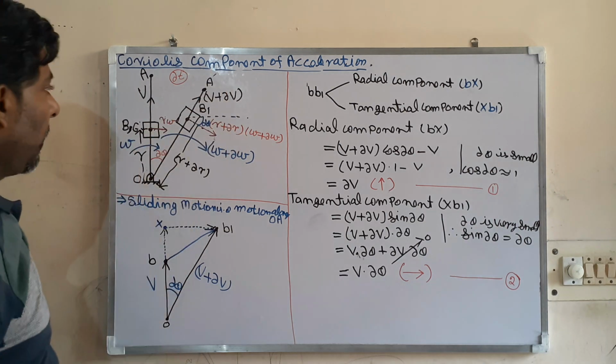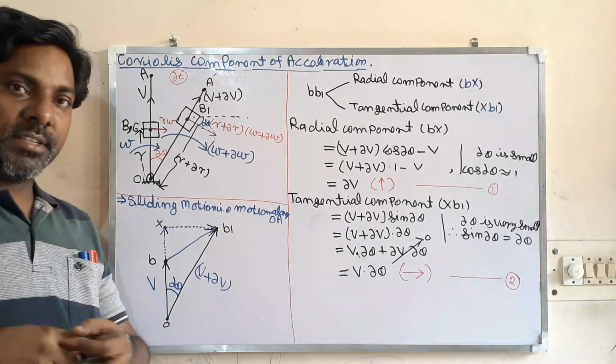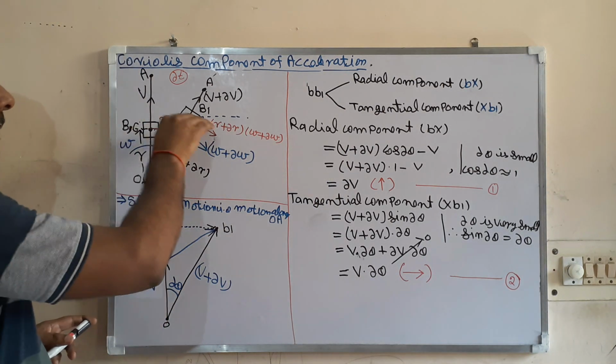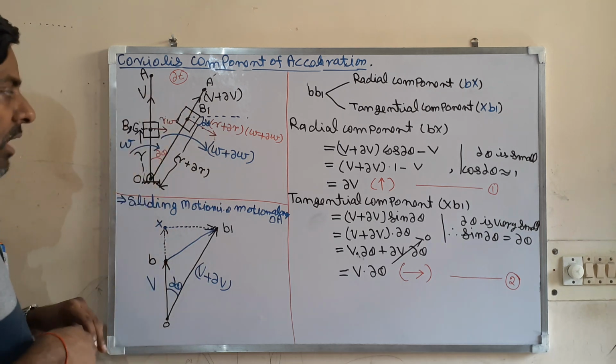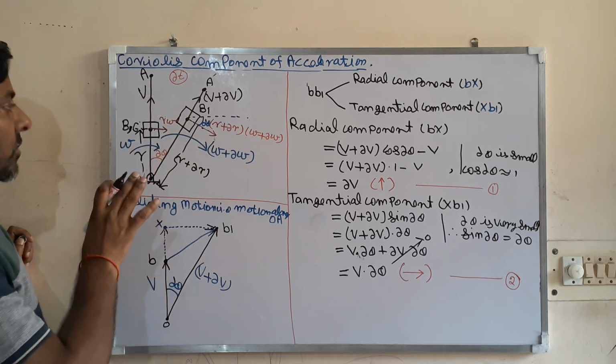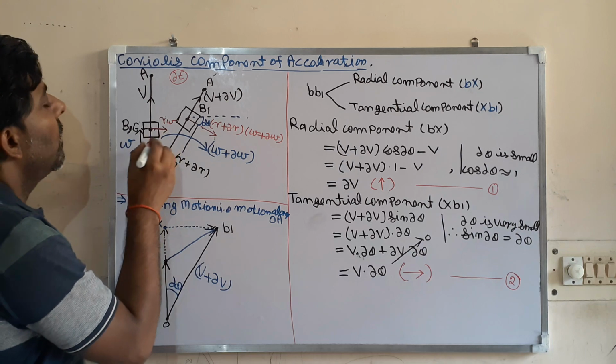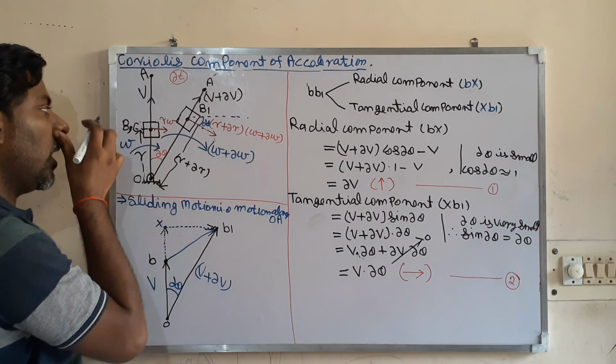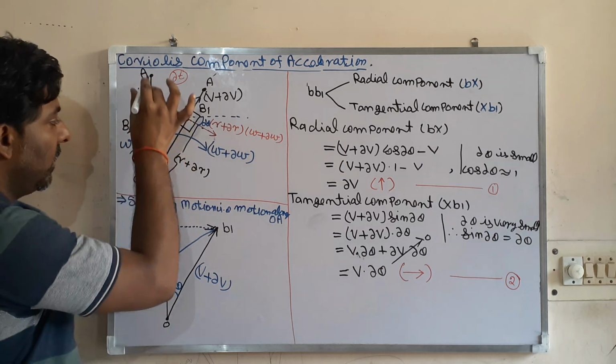Now I am going to analyze both motions, that is, along OA and perpendicular to OA. The slider also has a velocity perpendicular to this link OA.